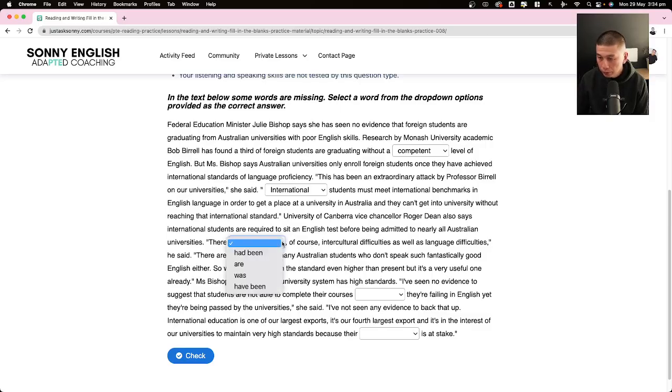Let's go to the next one here. Oh, we're dealing with tenses. We've got to find the clues. The clue right here, I hope you see it. What is that clue? You see the quotation? At the end they have said. This is in the simple past, right?